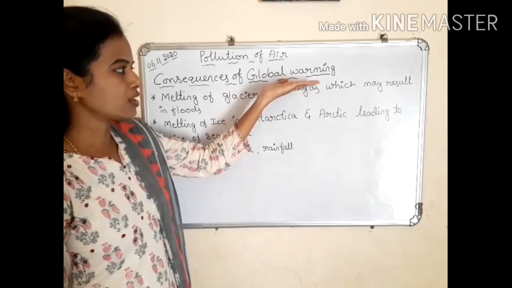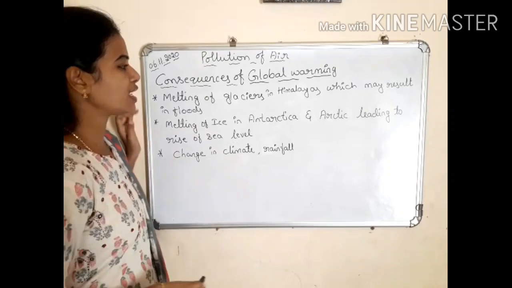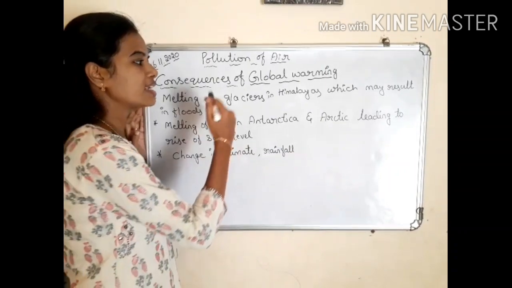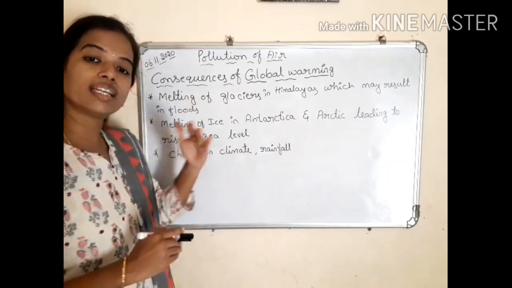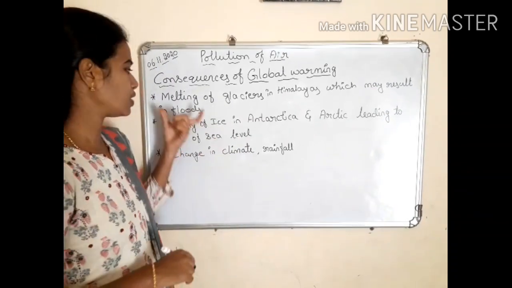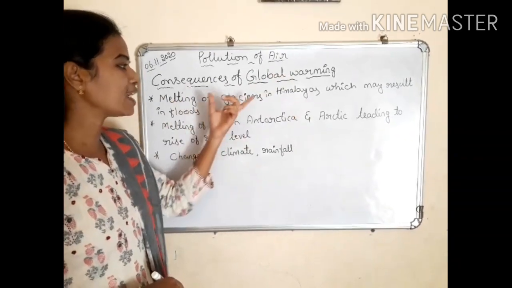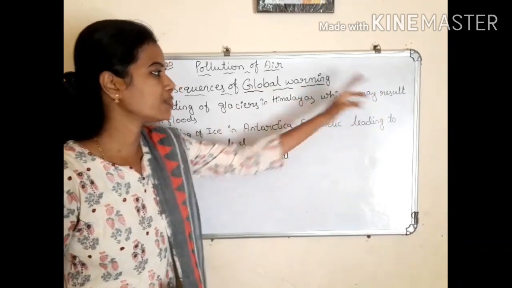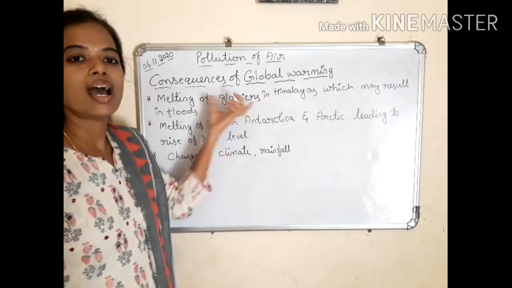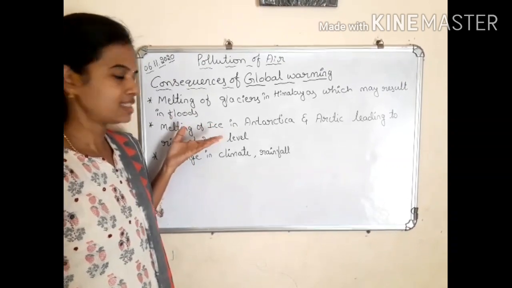When global warming occurs, automatically there is an increase in the Earth's temperature. When the Earth's temperature increases, these glaciers melt and convert into water. That water gets mixed in the sea and increases the sea level, nothing but the water level increases. Automatically it leads to floods. This is the first harmful effect of global warming, that is melting of glaciers in Himalayas which may result in floods. Due to high temperature, these glaciers will melt and increase the sea water level, which leads to a flood.